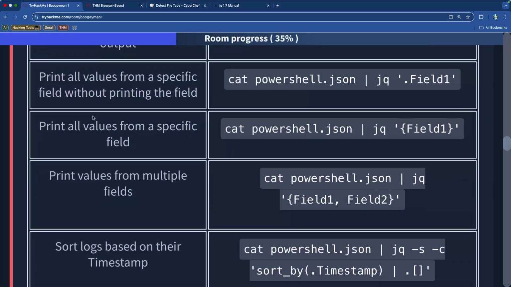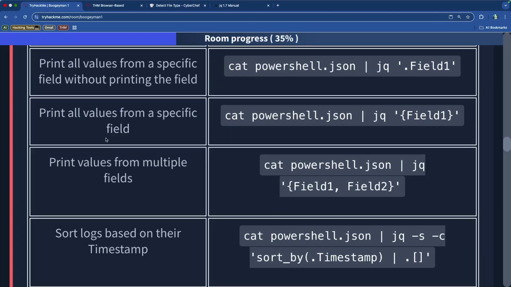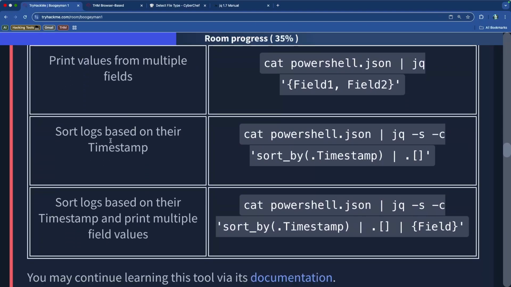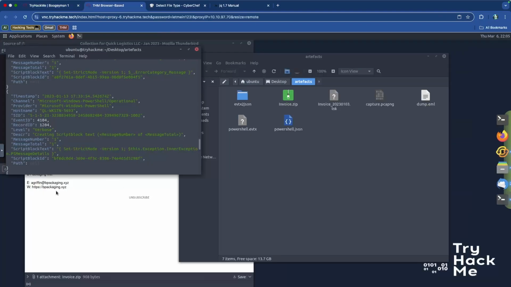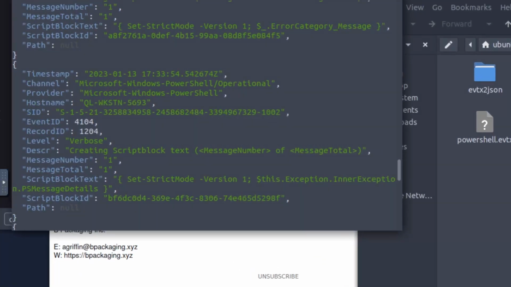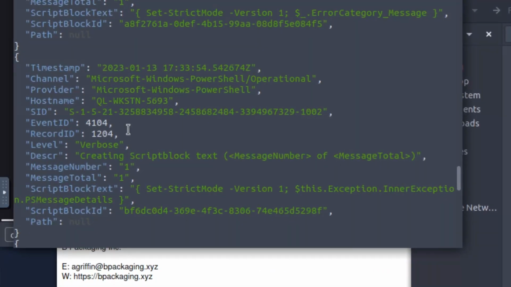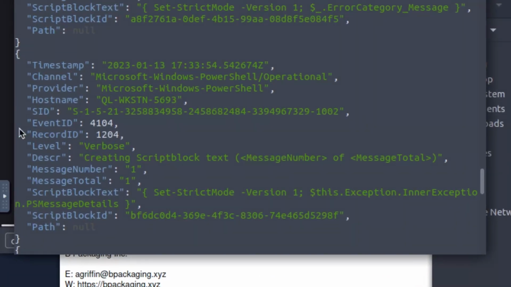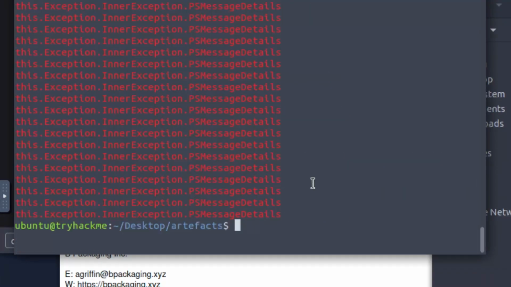We need to see, so what do we get? We could print all the values, or print values from multiple fields, timestamp, etc. So let's say from one field, if I want to print a value from one field, what would that be? Okay, so here's what we did.